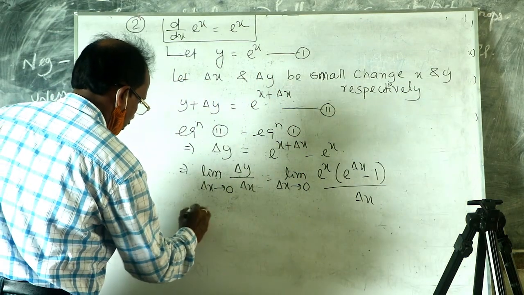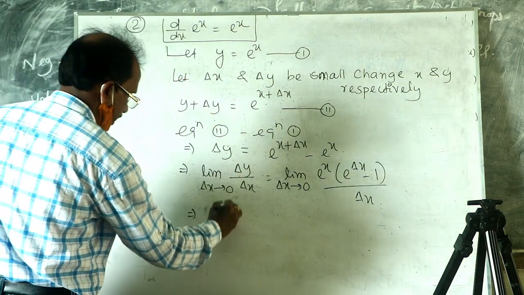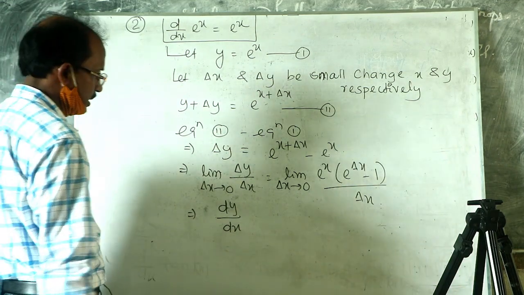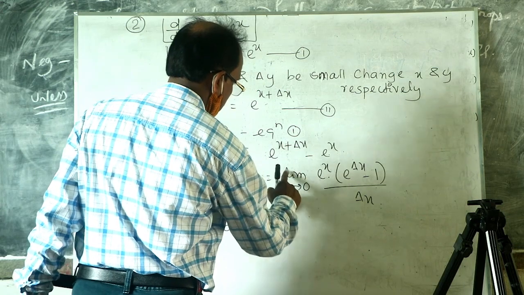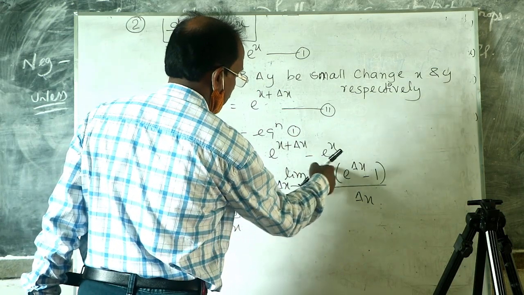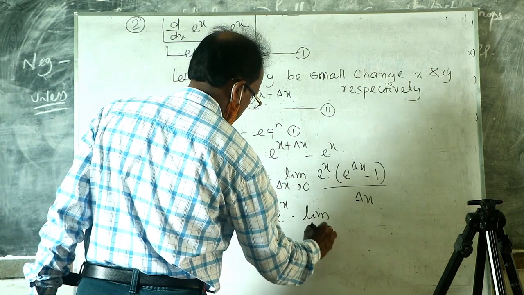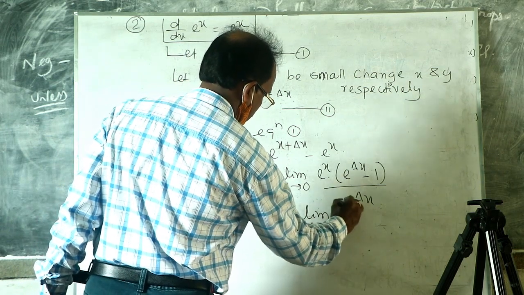The left hand side is dy by dx, the derivative of y with respect to x. On the right hand side, e to the power x is a constant.